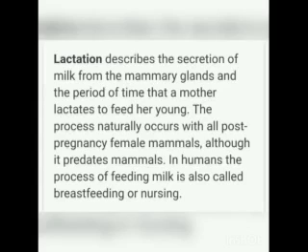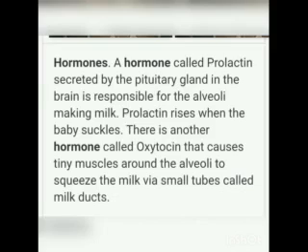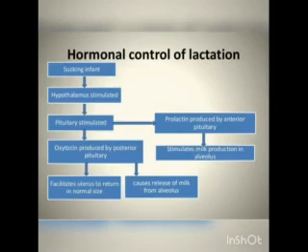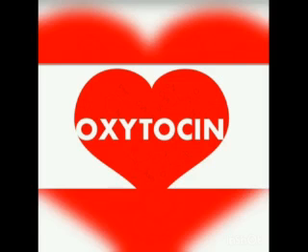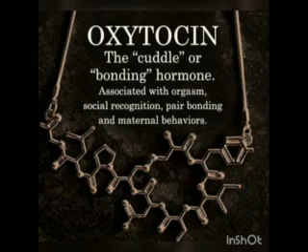Lactation. Lactation is the production of milk by mammary glands. Increased levels of estrogen, progesterone, and human placental lactogen towards the end of pregnancy stimulate the hypothalamus to release prolactin releasing factors. The anterior pituitary responds by secreting prolactin, which plays a major role in lactogenesis. Oxytocin causes the let-down reflex, the actual ejection of milk from the alveoli of the mammary gland.